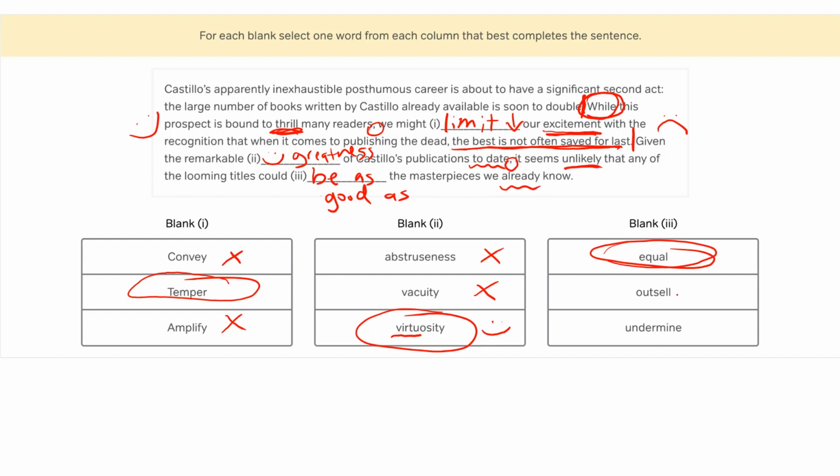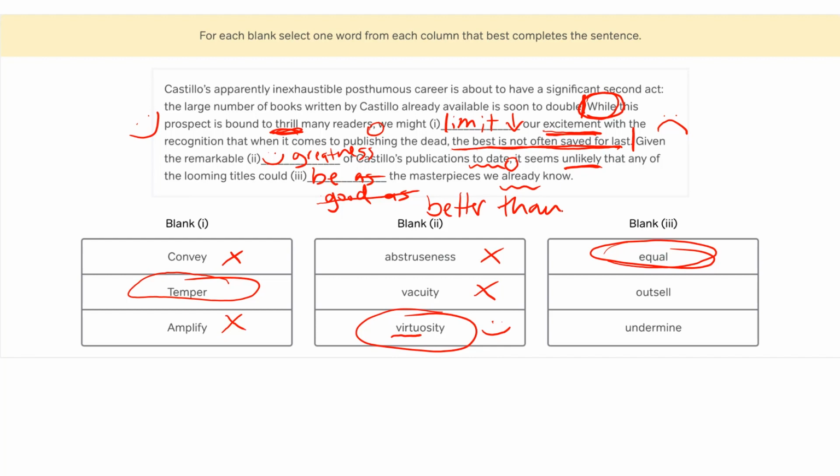So taking a look at outsell. Now, this one's kind of tricky. Maybe we'd predicted something like, it seems unlikely that any of the looming titles could be better than the masterpieces we already know, right? Which would be a totally solid prediction, right? We might go, yeah, they're going to be worse, so they're unlikely to be better. This works as a prediction.